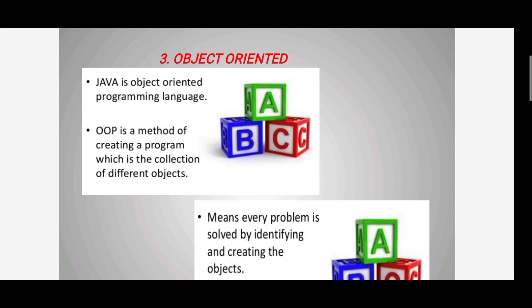You may take different objects in a collection and write them as a program; that is called an object oriented program. Every problem is solved by identifying and creating objects.